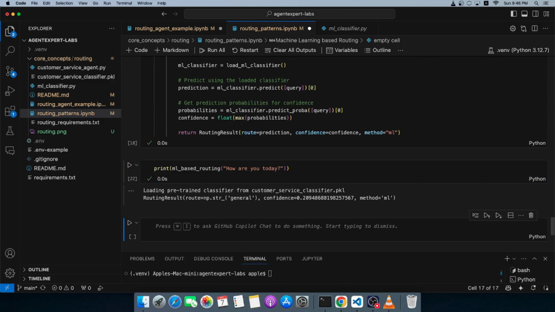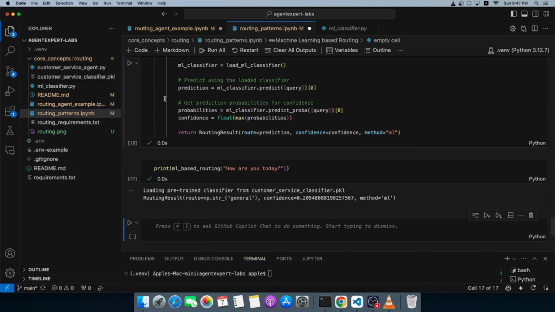All right. We have looked at all the patterns now, and you've seen how we can build these routing systems by creating machine learning based models, more specifically machine learning classifiers. You can use an LLM by passing it all the context of tools and agents and sub agents that it has access to, and you can use simple if-else rules-based systems to identify the intent, and also you can use RAG-based or embedding-based routing systems to identify intent.